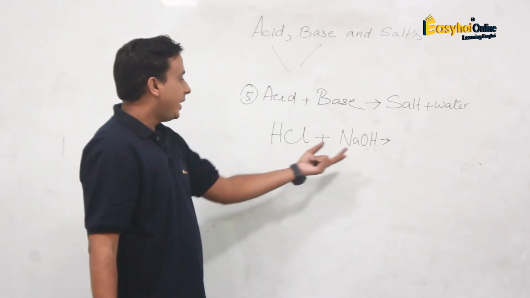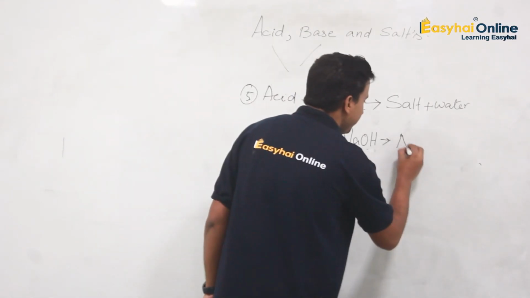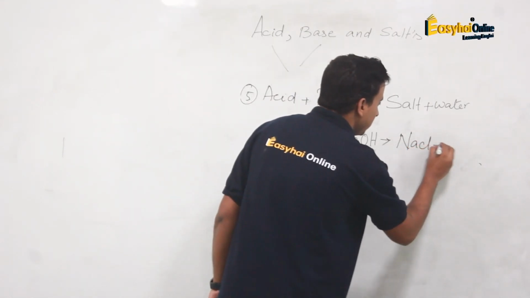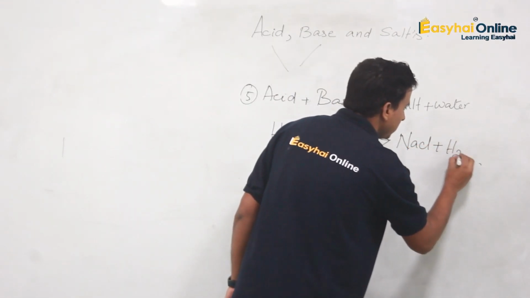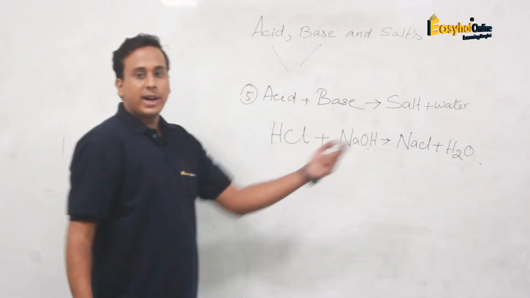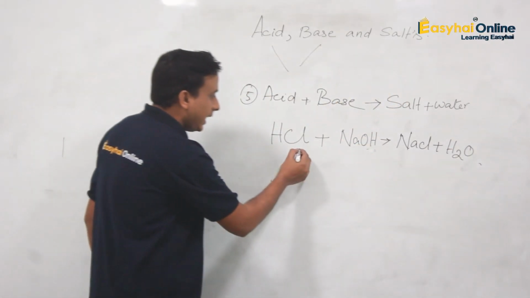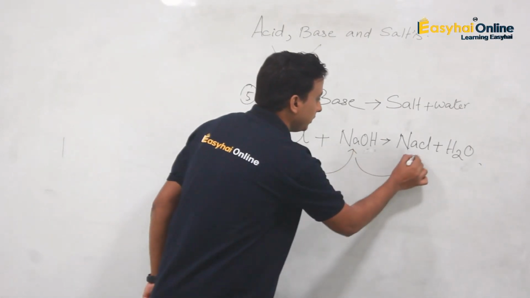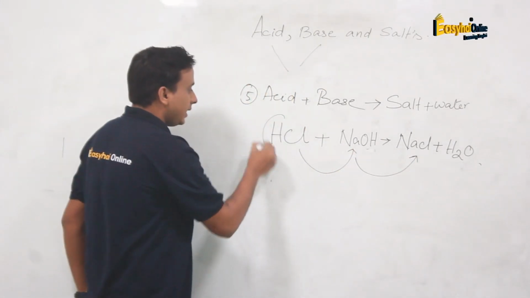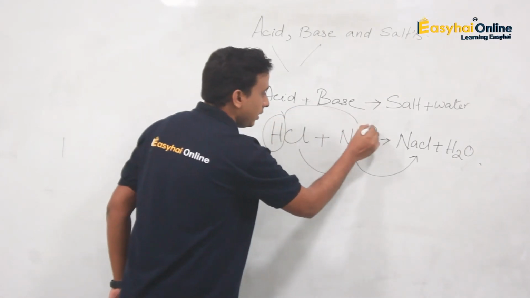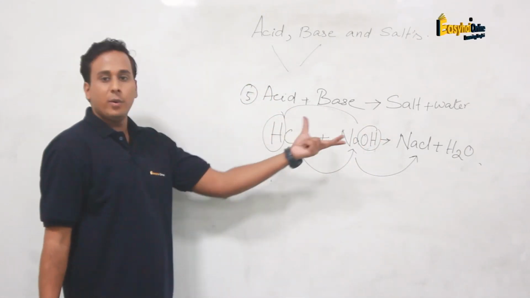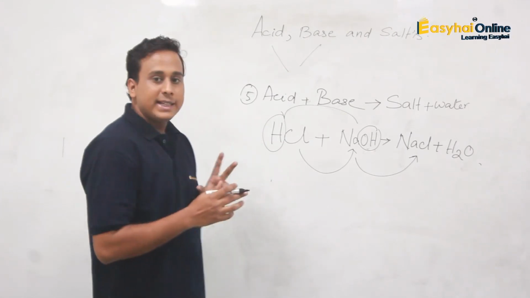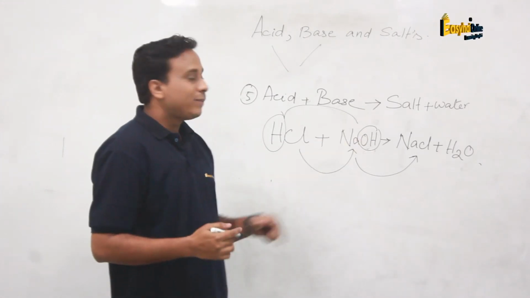So when acid is reacting with base, what is going to form? Sodium chloride and water. How? That Cl and Na, they combine together and they form this salt. And the remaining was what? H and OH. So H and OH, they form water. So when acid and base react, they form salt and water.